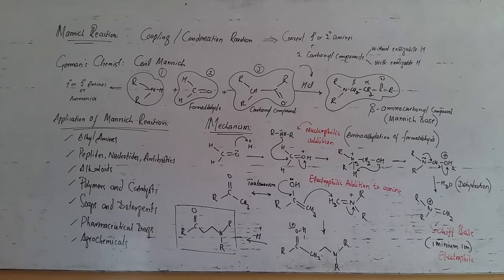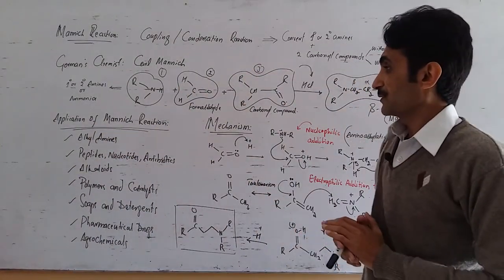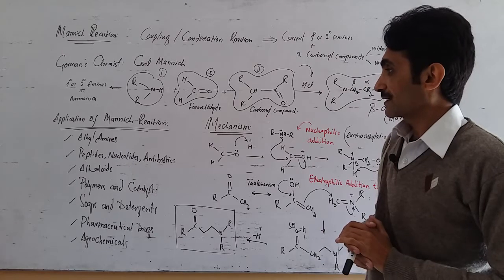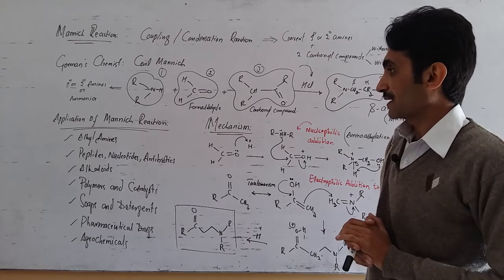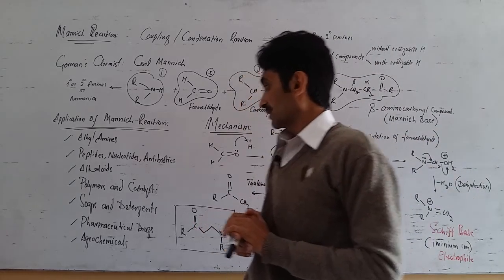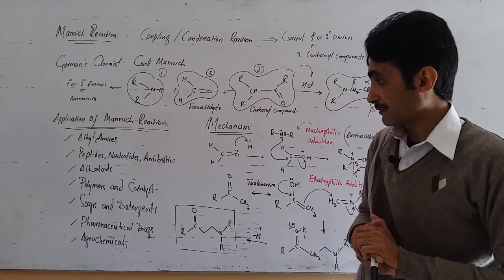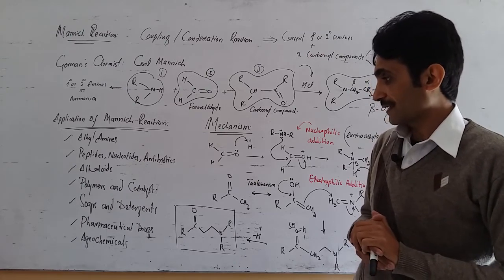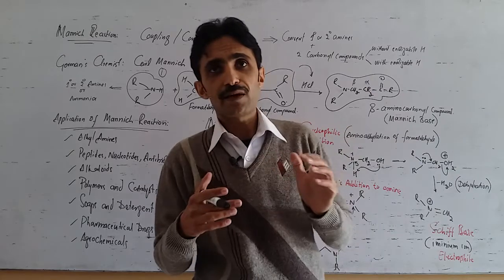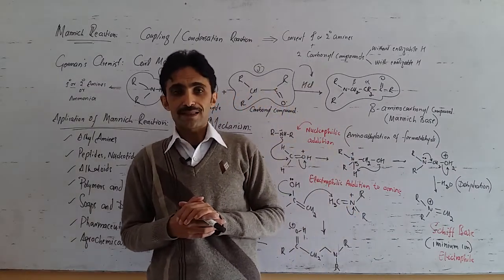This reaction is very important in organic chemistry. Why? Because we utilize the Mannich reaction for the synthesis of alkyl amines. We also use it for the preparation of alkaloids, nucleotides, antibiotics, peptides. Besides, we also utilize the Mannich reaction for making polymers and catalysts, soaps and detergents, pharmaceutical drugs and agrochemicals. So, that is the widespread utilization of the Mannich reaction in organic synthesis.